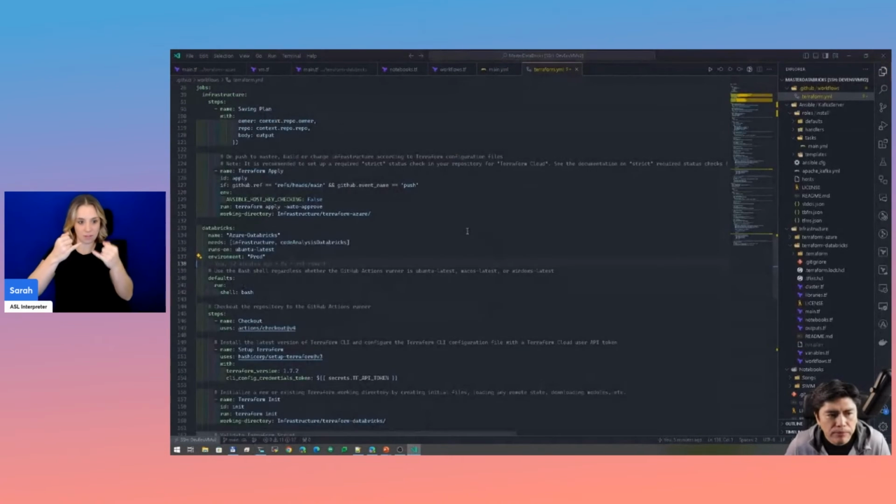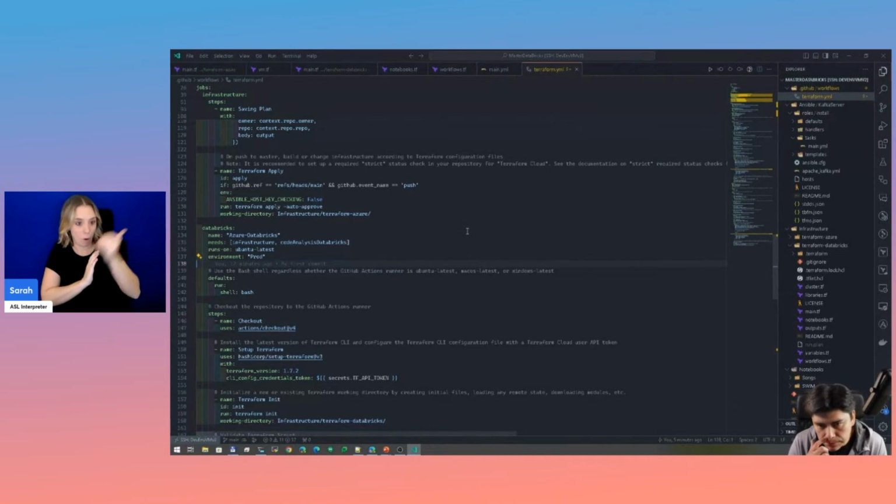Going back to code, as I was saying, this is the GitHub workflow that we're using to build this whole environment, right? We are encapsulating everything that we need to build this environment and automate it in just this project, right?